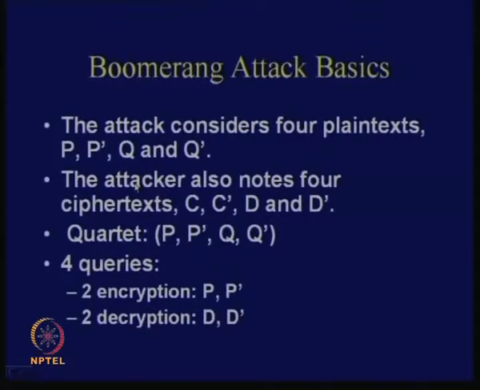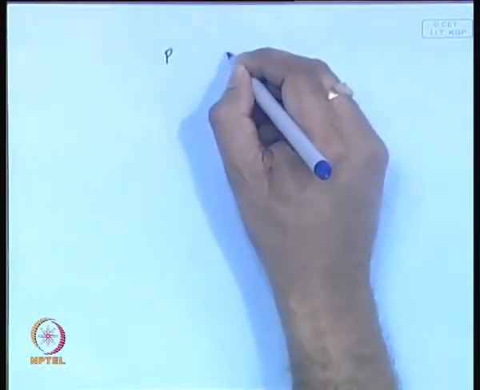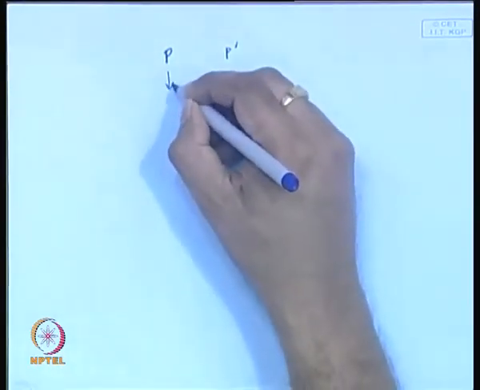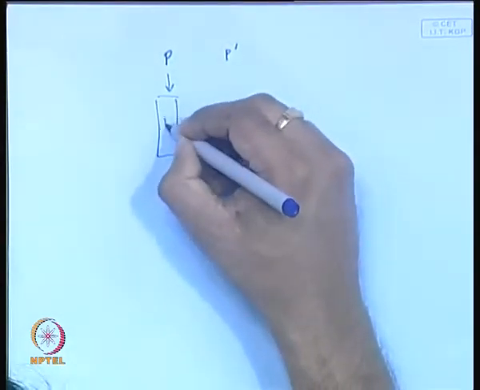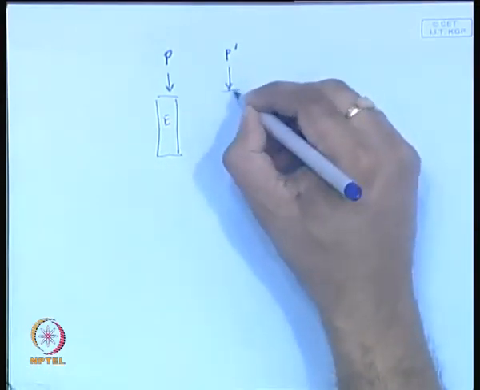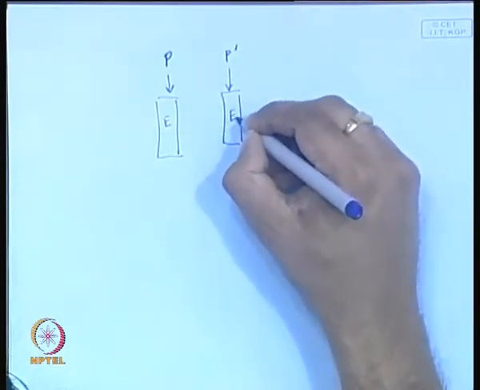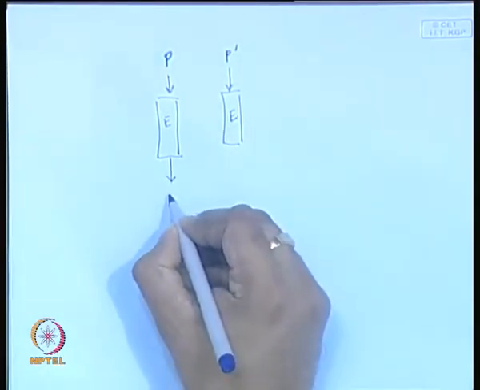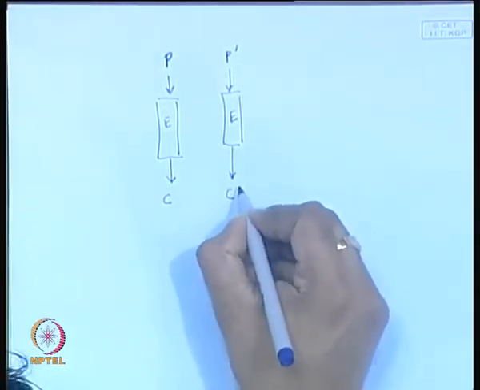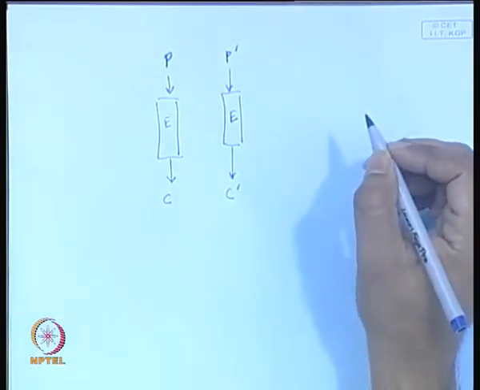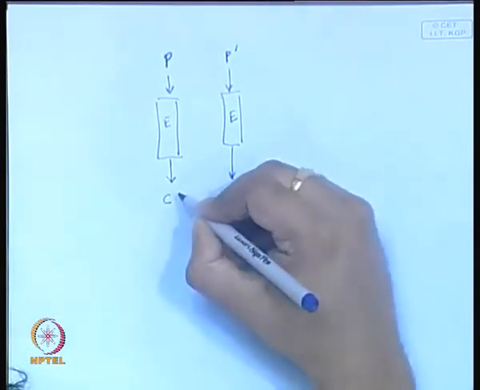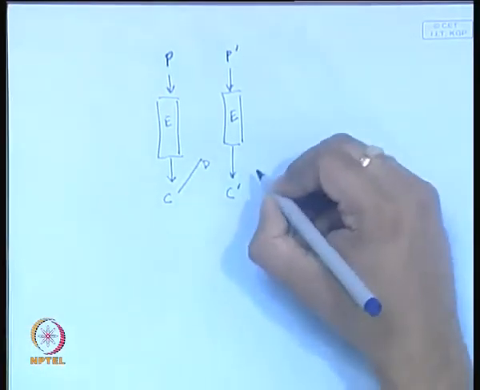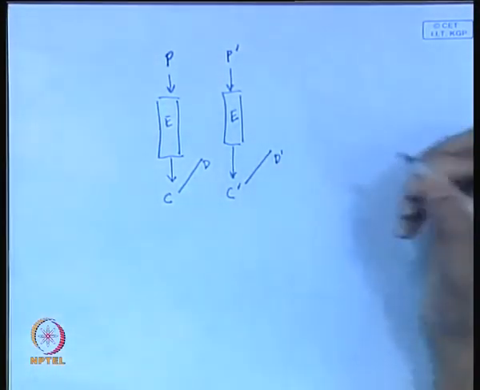You take P and P dash, which are 2 plain texts, and apply the encryption function, which I denote by E, and then you obtain 2 cipher texts, say C and C dash. From here you do certain things and arrive at another 2 cipher texts, which I call D and D dash.